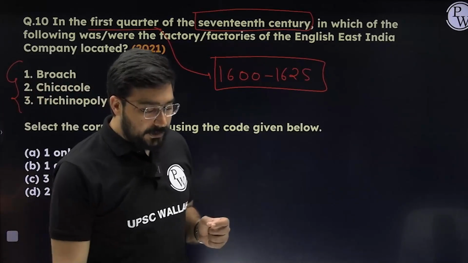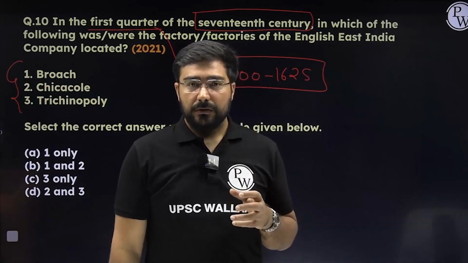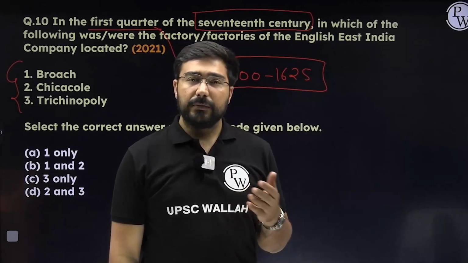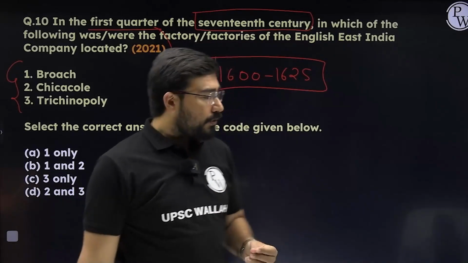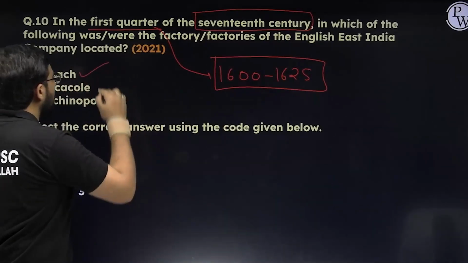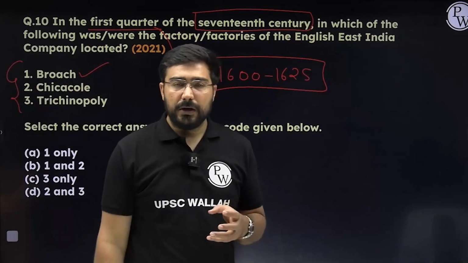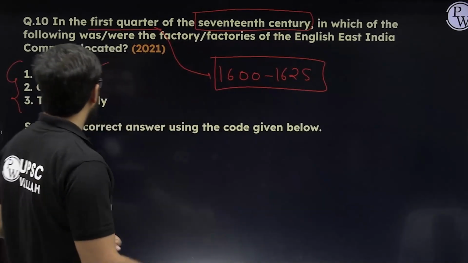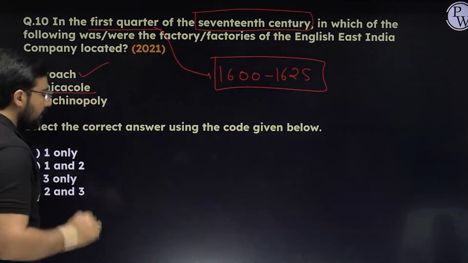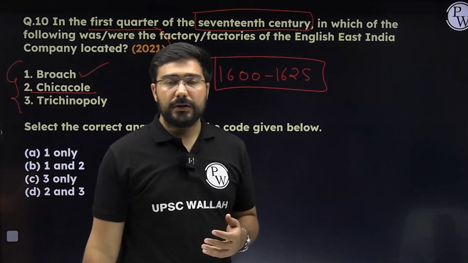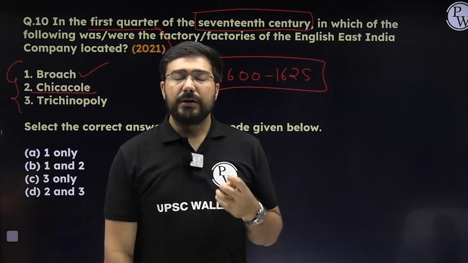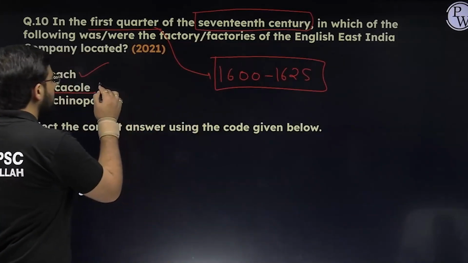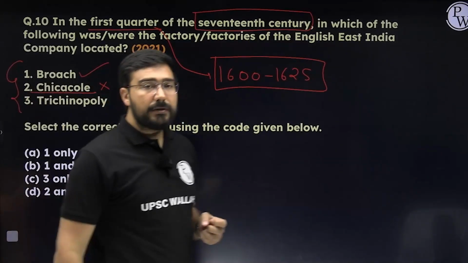Okay, if you see the area of Gujarat, the first factory they established was at Surat, and then they established a factory at Ahmedabad, and they established a factory at Bharuch. So Bharuch is going to be one of the options because by 1620 all these settlements were created. On the other hand, if we talk about Chicacole, now Chicacole is the recent name that we use in Andhra Pradesh. It is Srikakulam. So at Srikakulam, the British did not establish any factory during this period. In fact, it was Masulipatnam where they had established their factory.